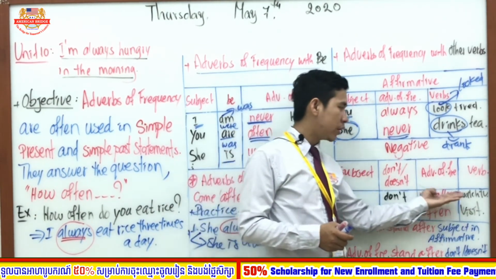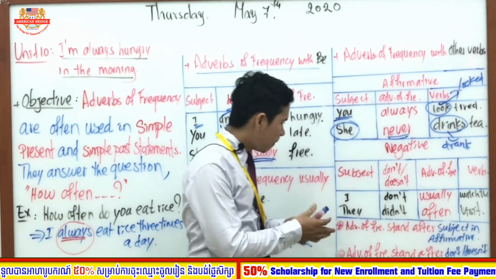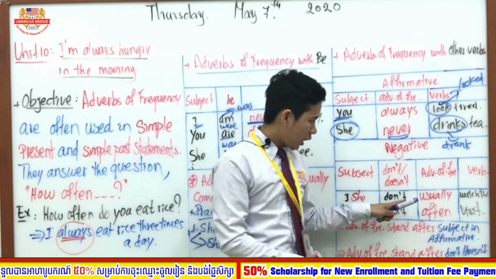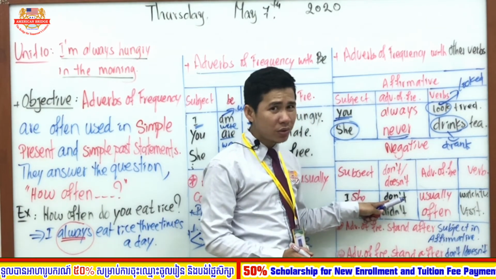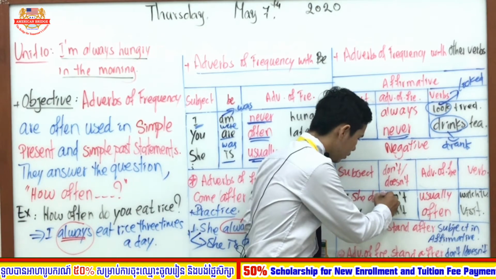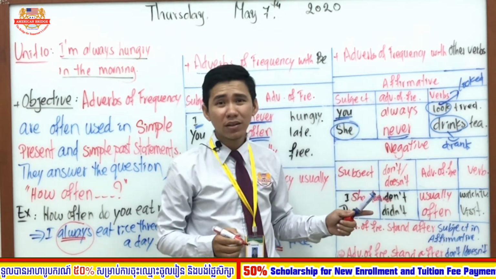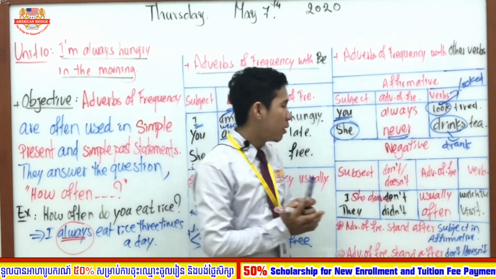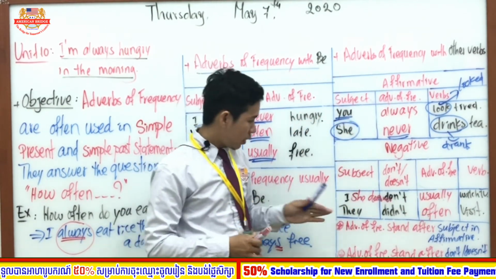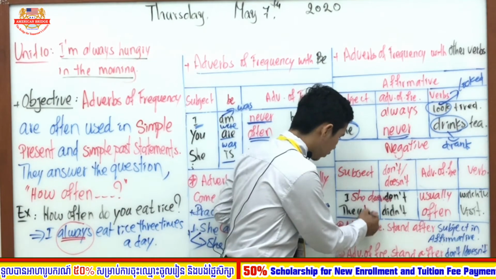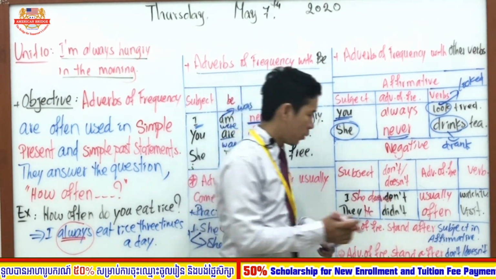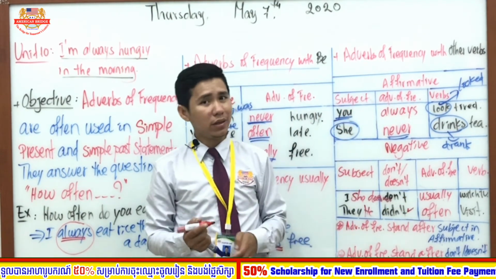I don't usually watch TV. So if I put the subject she, about don't, do I keep you don't? No, I am going to change it to doesn't or does not. Okay, and then I will put the verb usually, and then we put the normal verb. So if I use the subject he here too, do I change didn't to doesn't? No, it will be used with didn't, the same.